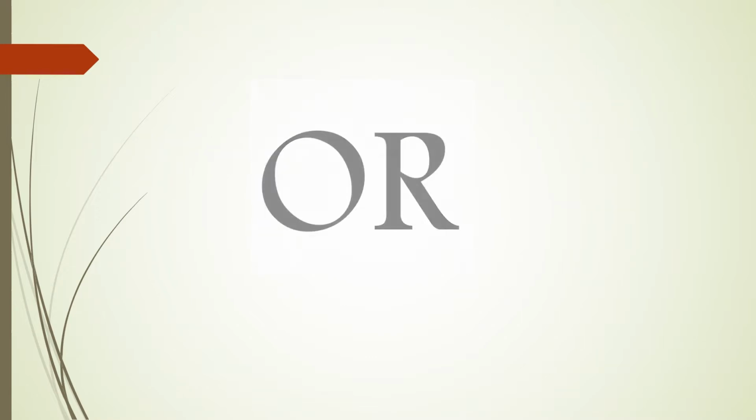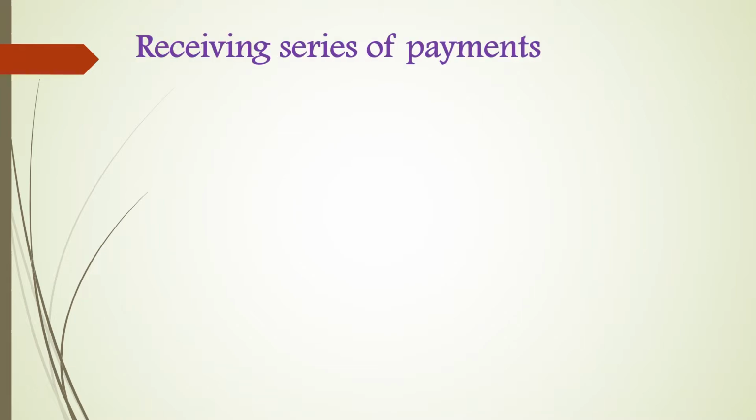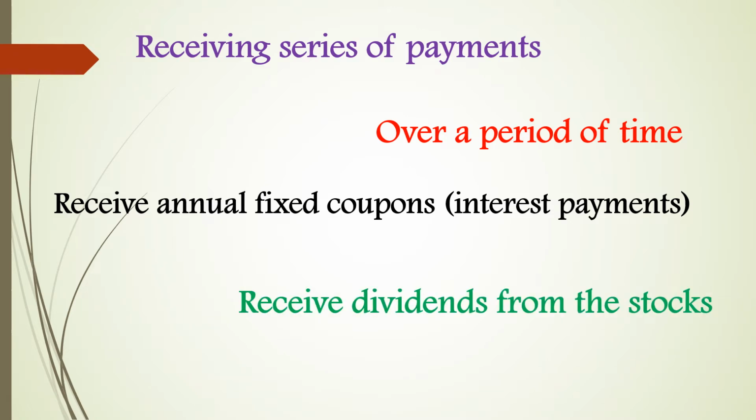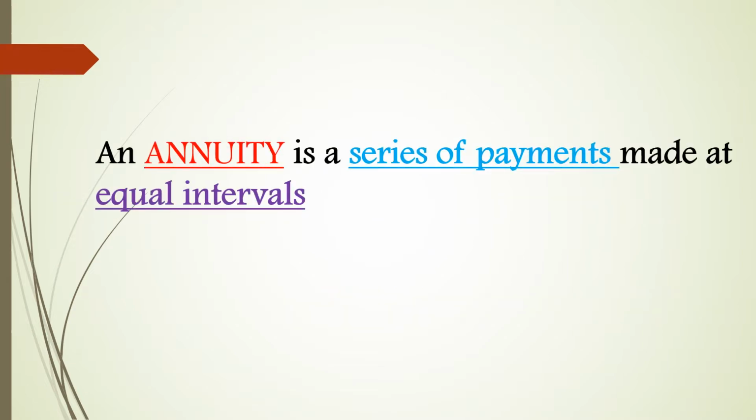Or it is about receiving series of payments over a period of time, such as receive annual fixed coupons and receive dividends from the stocks. Okay, let us have the technical definition for the word annuity.